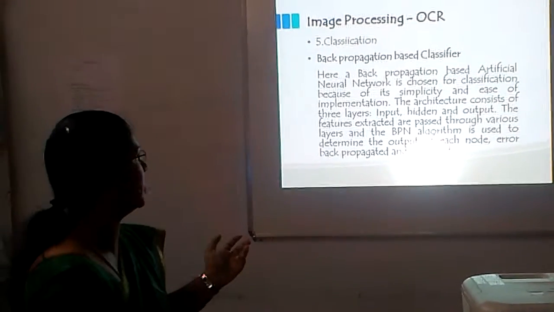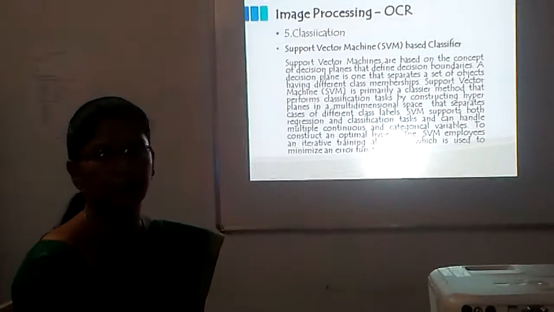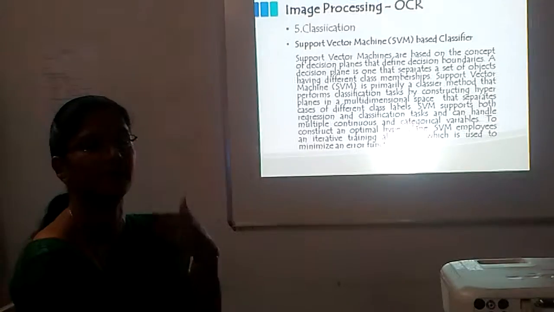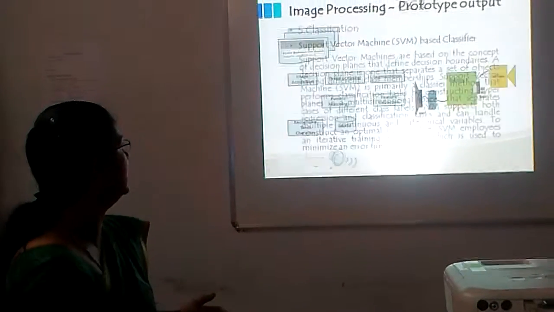According to classification, there are back propagation and SVM. In this paper, I considered SVM. I had template matching, and then comes the SVM.